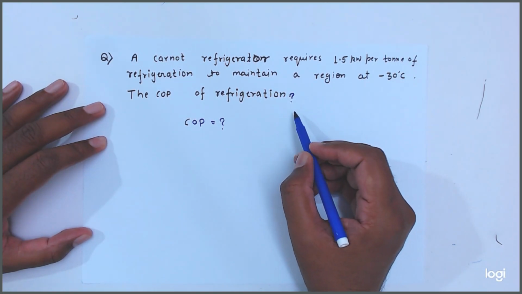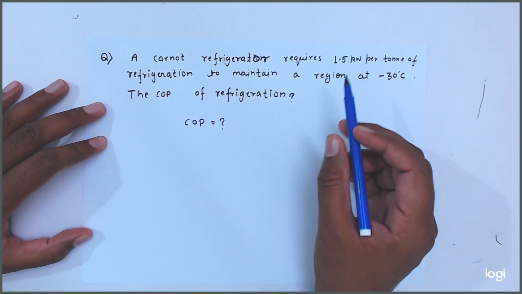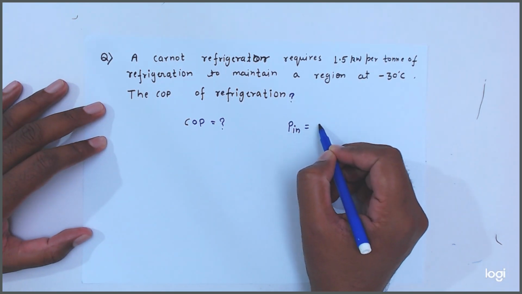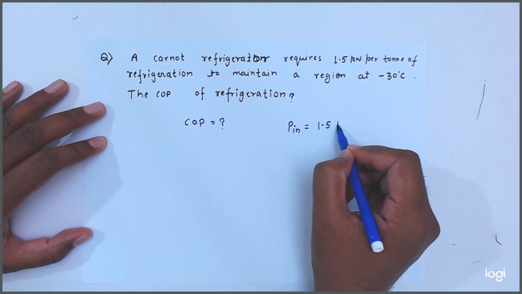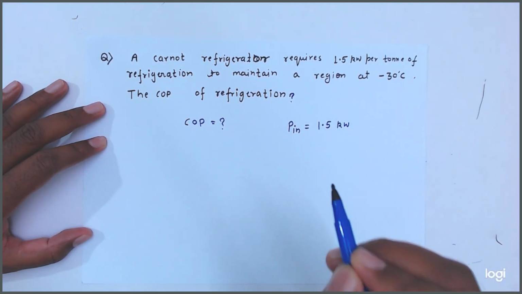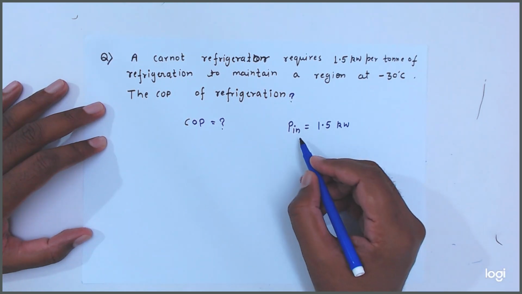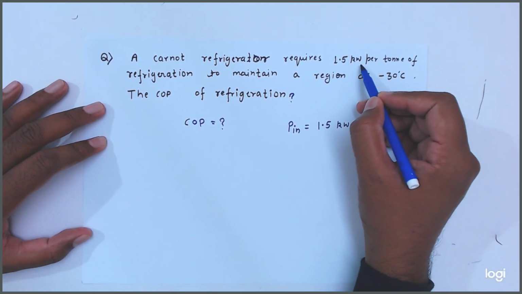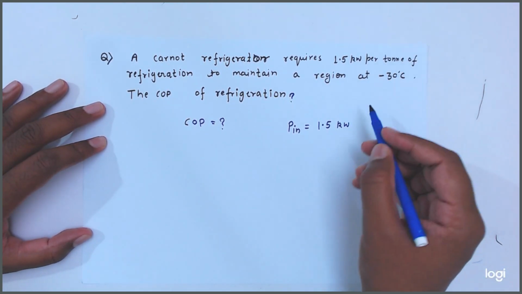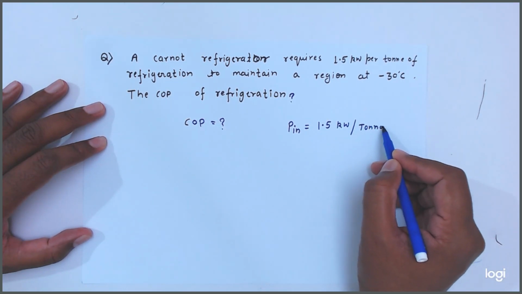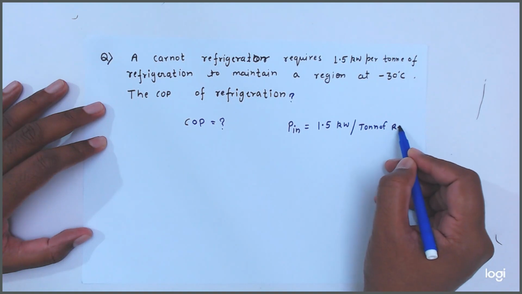power required. How much power required? Power input equal to 1.5 kilowatt. Okay, and refrigeration effect 1.5 kilowatt per ton of refrigeration.